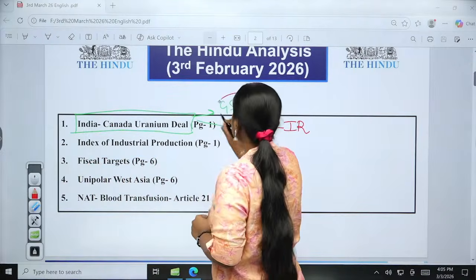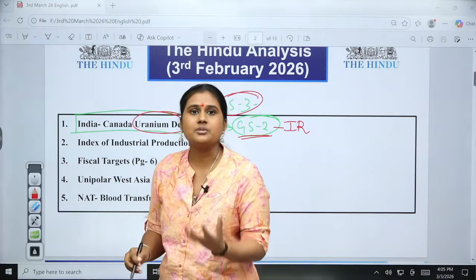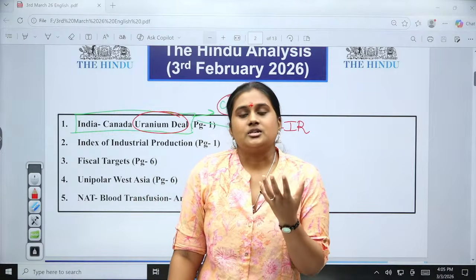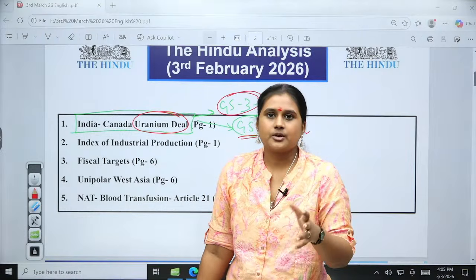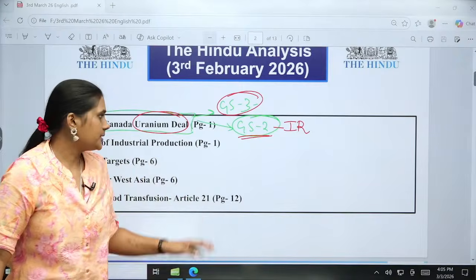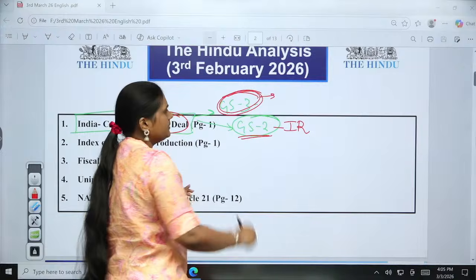And in the GS3 paper, the uranium deal is about to strengthen our domestic nuclear capacity for civil purposes. We are going to get the uranium for nuclear power. So we are going to see how it is going to help India.